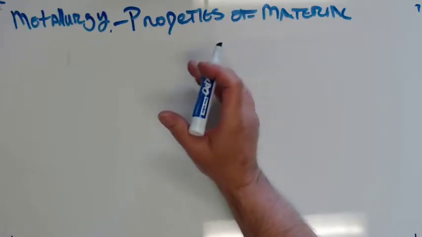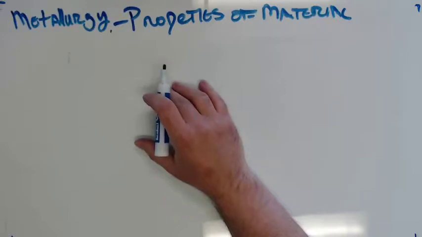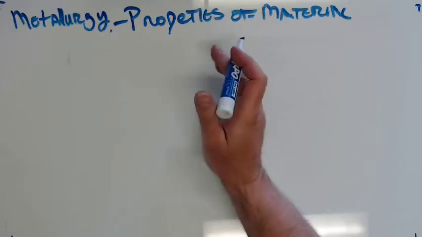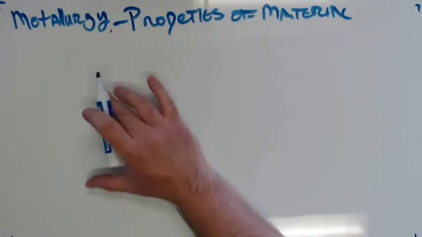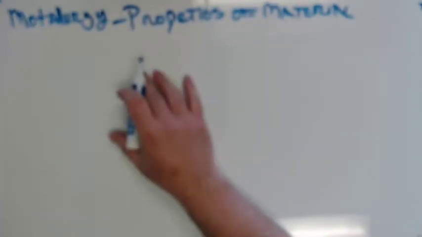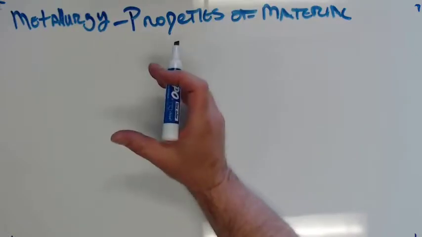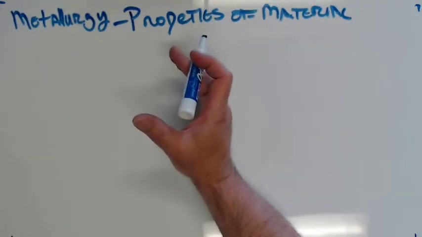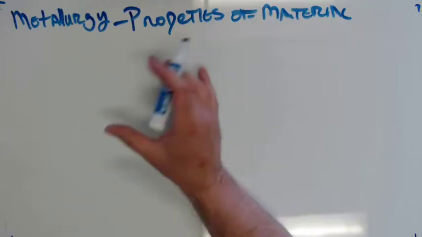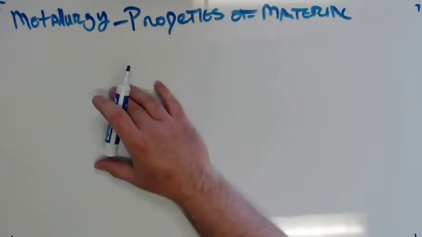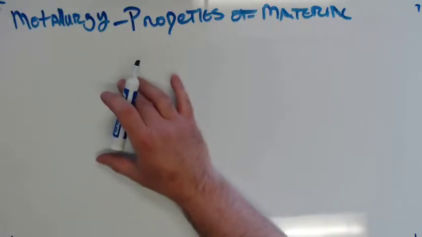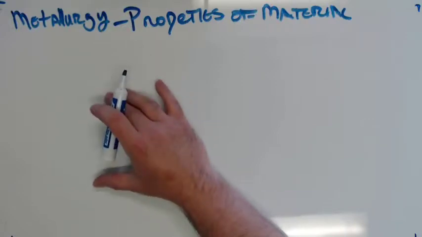Ductility. Ductility is the ability of a metal to be permanently twisted, drawn out, bent, or changed in shape without cracking or breaking. So it is the ability to bend and not break. Most steels, especially the mild steels they build buildings out of, are really ductile because they don't want buildings to, in an earthquake, break like glass. They want them to bend like noodles and flop around and not collapse on people. So we're looking for ductility. As welders, we're always looking for ductility in the stuff we weld because we don't want catastrophic failures.